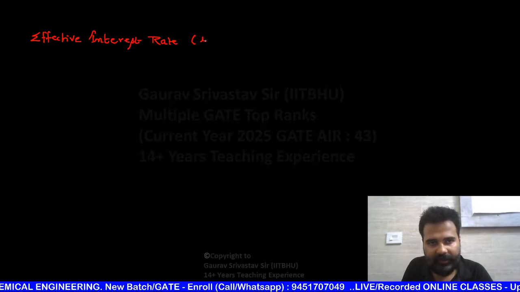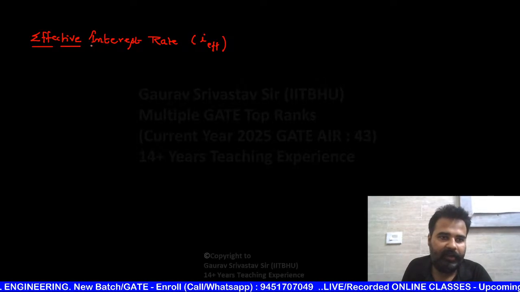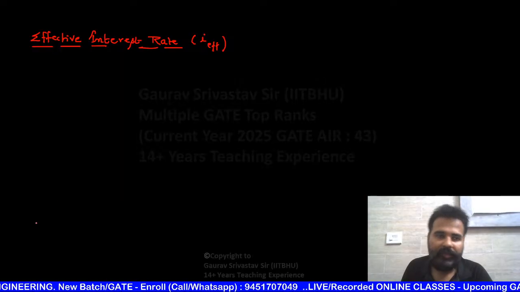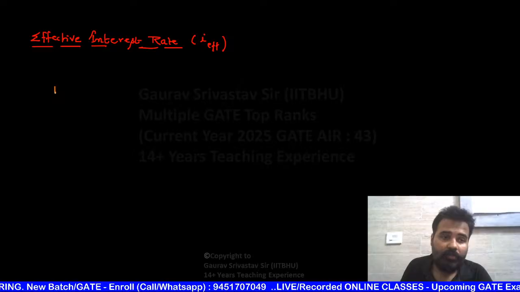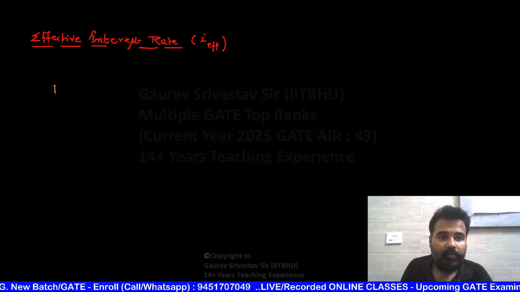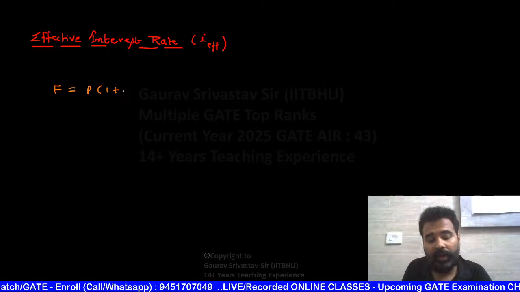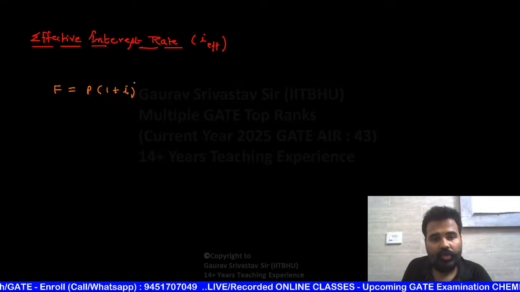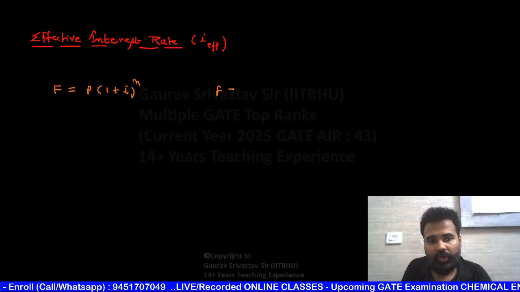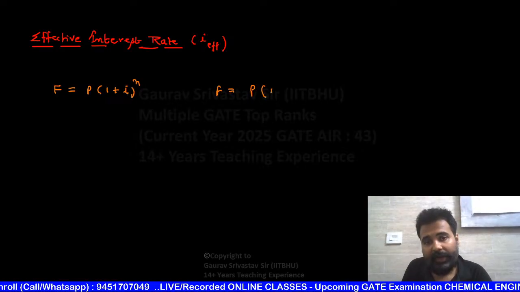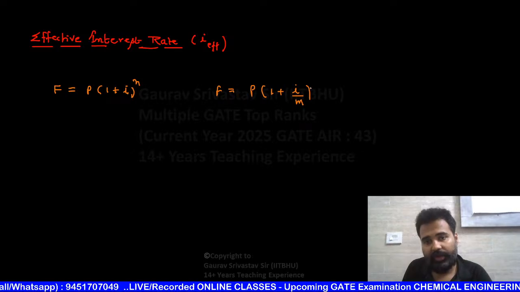This is I effective. ये क्या है बेटा? ये आपका आई इफेक्टिव है. Now see, suppose you compound one time in a year, so this should be your formula. But if you are going to compound m times in a year, then this should be your formula.